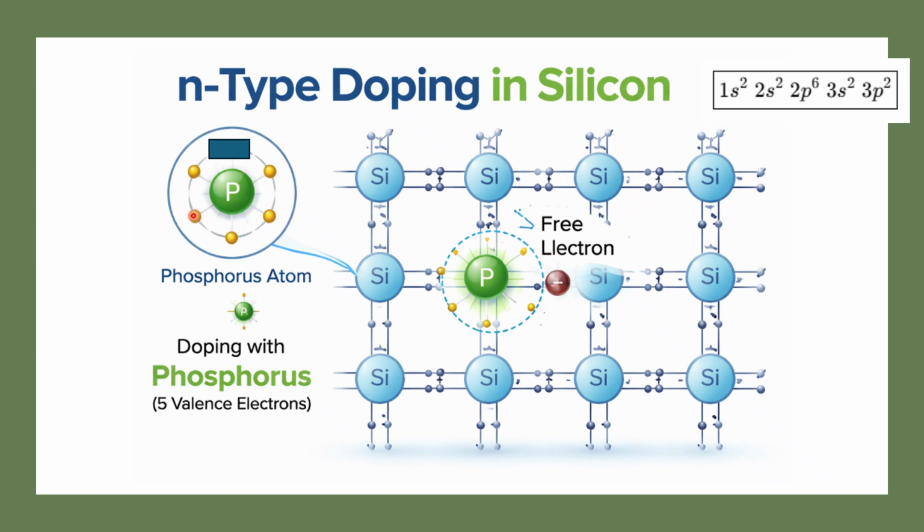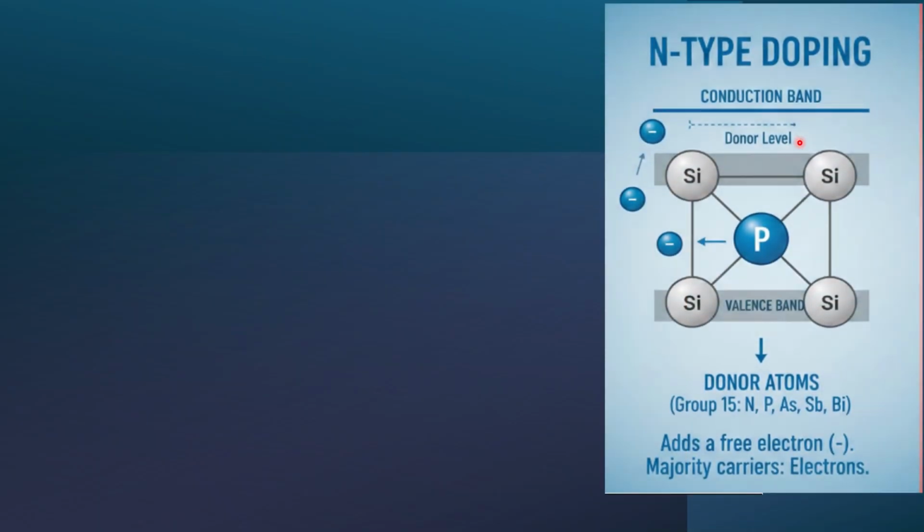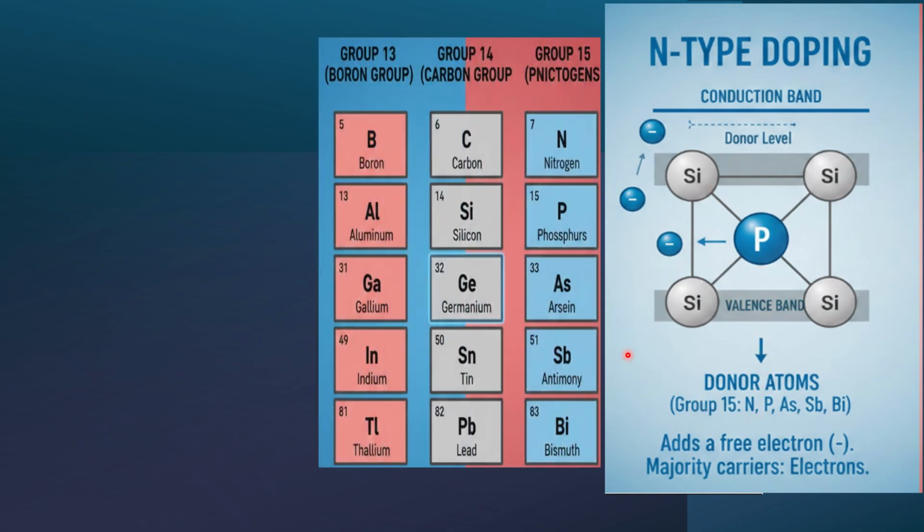So actually now the question is that phosphorus belongs to the 15th group. Phosphorus will have five electrons in the outermost orbit. Similarly, what other groups are possible, right? So this is the n type of doping in silicon. Here you can see n type silicon. The phosphorus is going to make four covalent bonds to the neighboring silicon. One electron is extra. So apart from phosphorus, nitrogen belongs to the 15th group, then arsenic, antimony, then bismuth. All these elements belong to the 15th group, right?